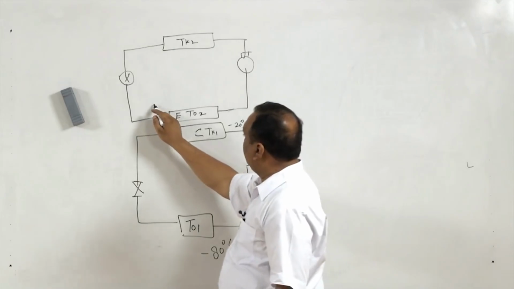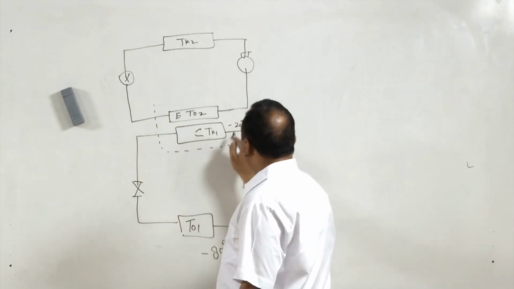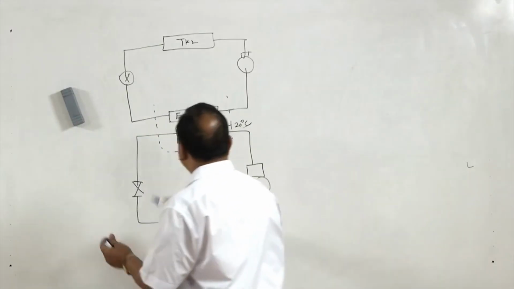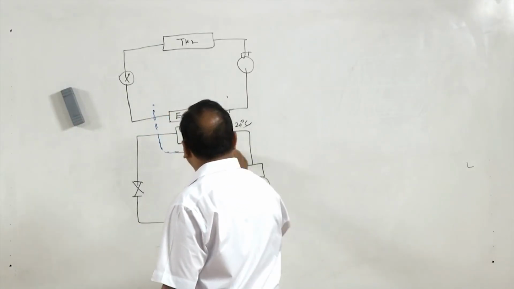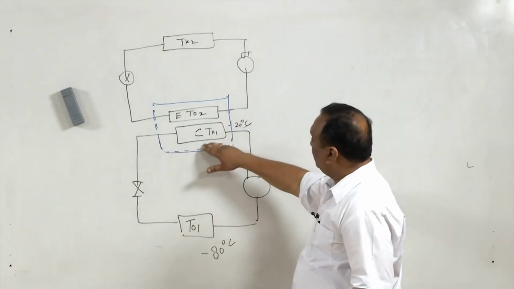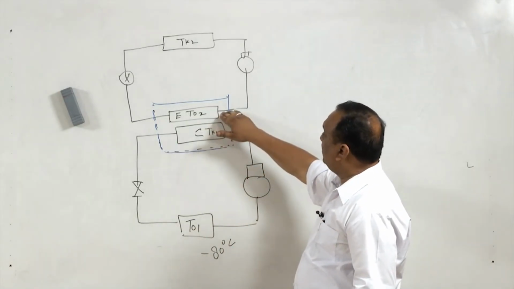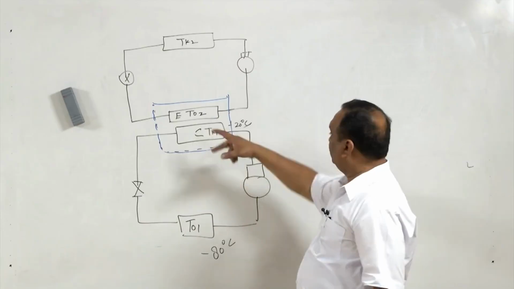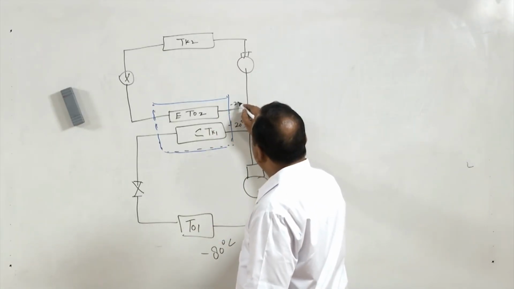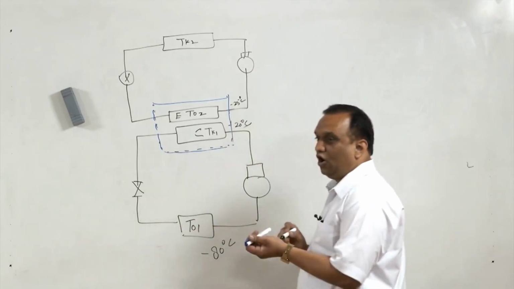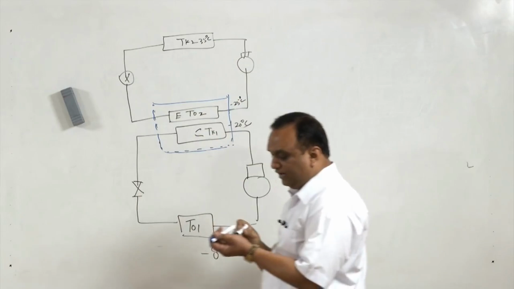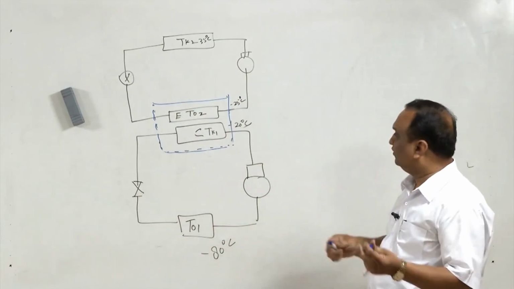These systems are made as one heat exchanger, which is known as cascading. So the heat of this condenser is taken away by this evaporator. This evaporator may be at, let us say, -25 degrees centigrade, operating between -25 and 35 degrees centigrade. I am just taking some values so that you can have a clear insight into the phenomenon.